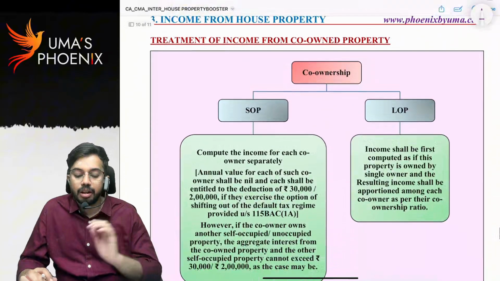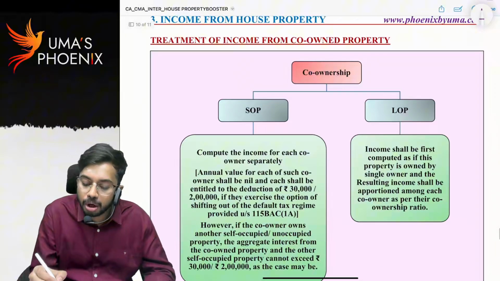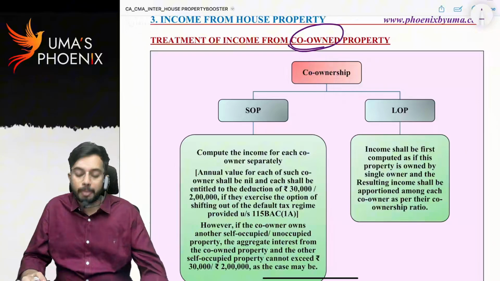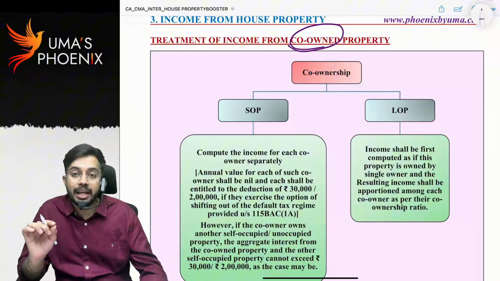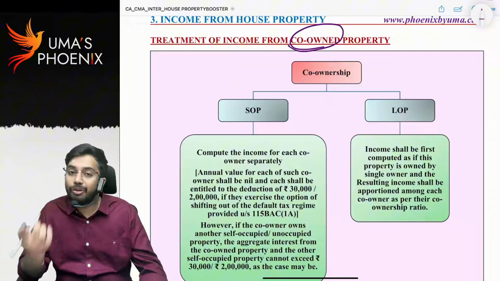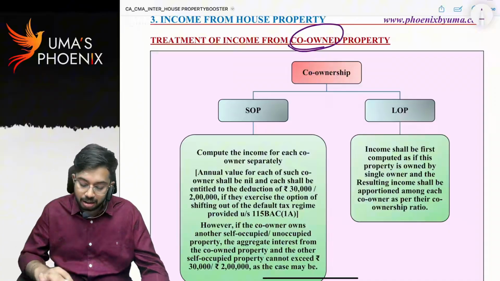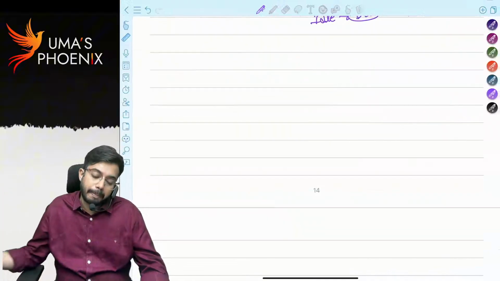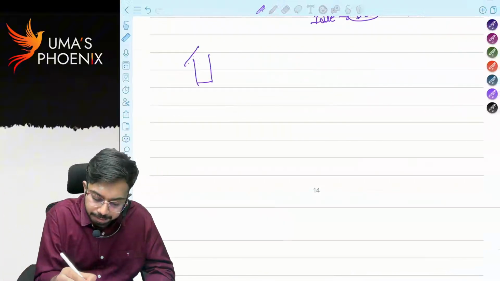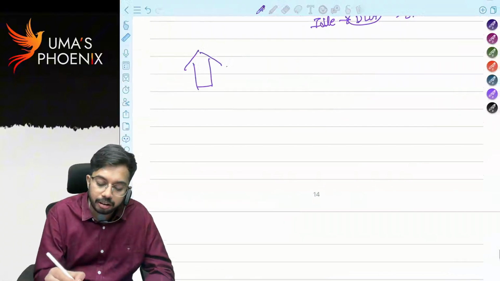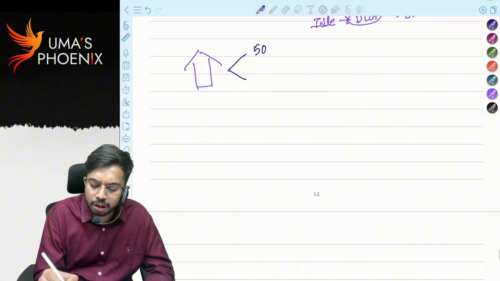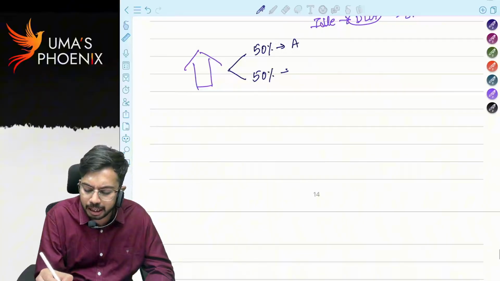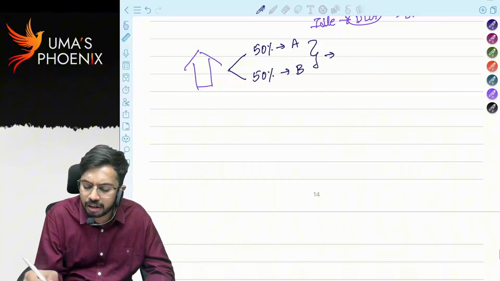Next. Income from co-owned property. What do you mean by co-owned property? If a house property is owned by more than one owner, then we can say that the house property is under co-ownership. Let's say for construction of this house property, 50% of the amount was spent by A and 50% by B. Then A and B together we call co-owners.